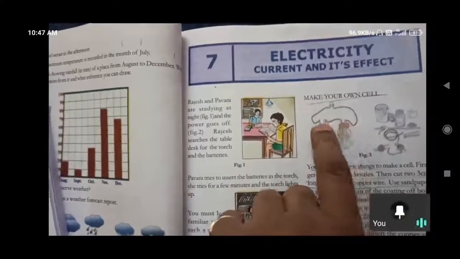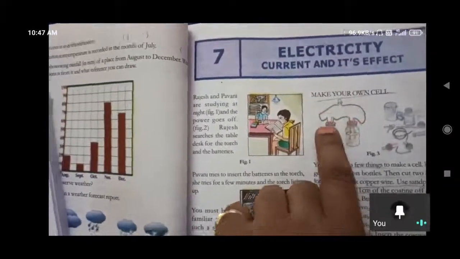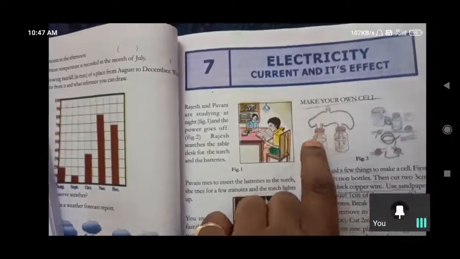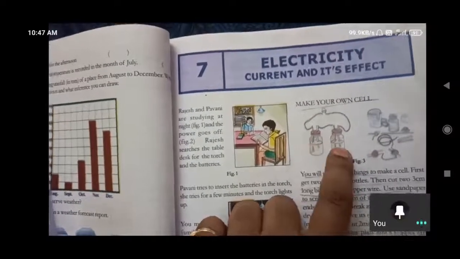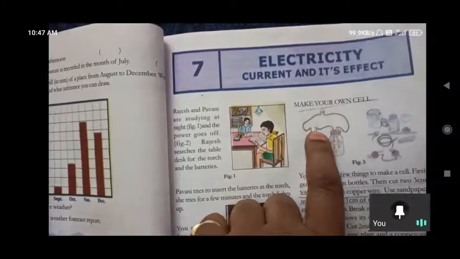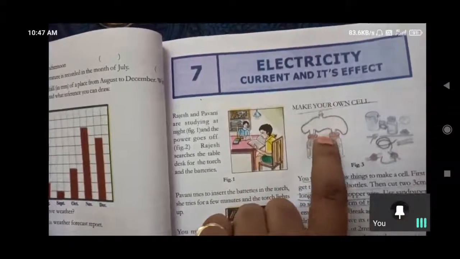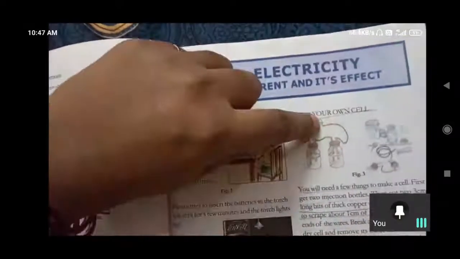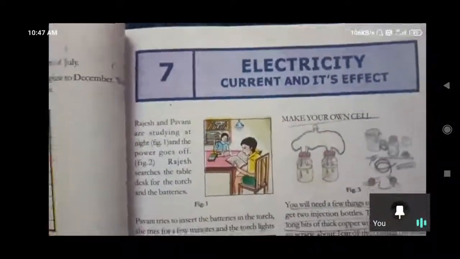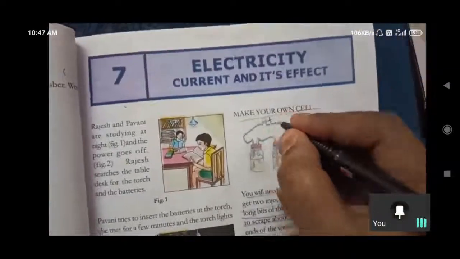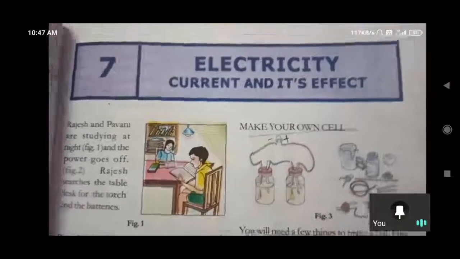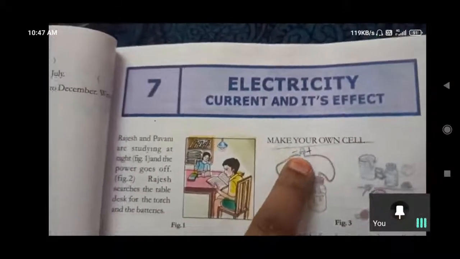These white color pieces are zinc pieces and these here are copper wires. So place them into the injection bottle like this. Here we need to connect the zinc plate to the copper wire, and this is acting like the positive terminal and this is like the negative terminal. Like we can connect to that LED diode. LED is a light emitting diode.